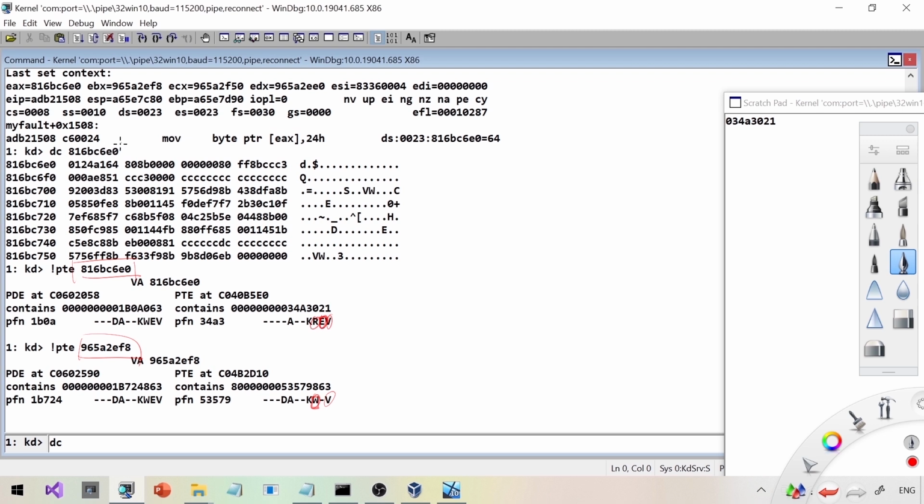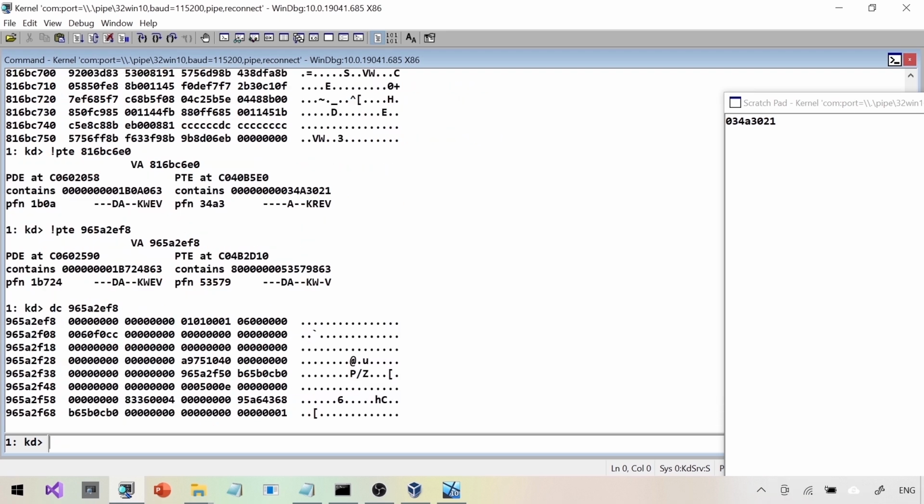Feel free to do an ln and see if it is within some binary, or a u on that address. You may get some valid instructions on that particular address. This one is not showing any value, but it's still a valid address. The value inside that address is just 0. That doesn't mean that the address is invalid or anything. So it's a valid address which is writable.